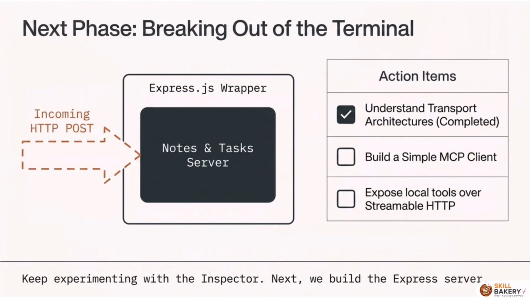We are now ready for the next phase, breaking out of the terminal. Having completed our understanding of transport architectures, our next action items are to build a simple MCP client and then wrap our notes and tasks server in an Express.js wrapper to expose our local tools over the web.